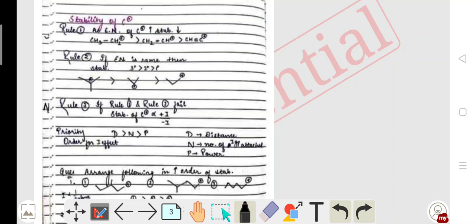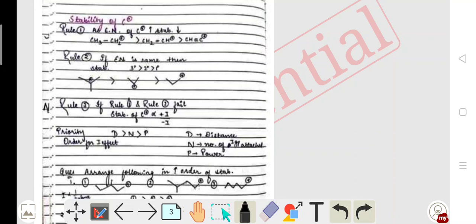Then comes the priority order of the plus I effect, which is very important for entrance exams, because generally questions are asked on this basis: distance, number of plus I groups, and power. These 3 factors are responsible for determining the order of stability of carbocations.